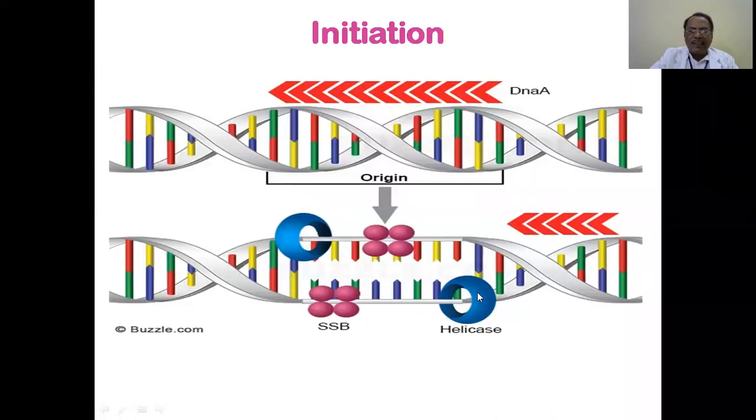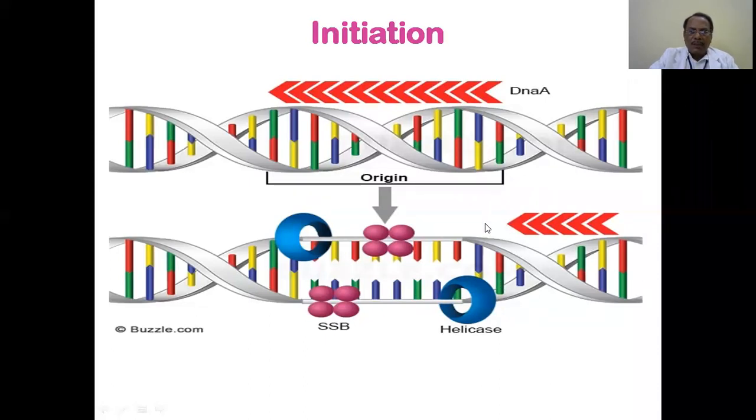The force needed for this unwinding you get from ATP and the helicase enzyme. It breaks the hydrogen bonds between the strands, between purine and pyrimidine, forcibly unwinding it using the force of ATP. So for this purpose, ATP is needed.